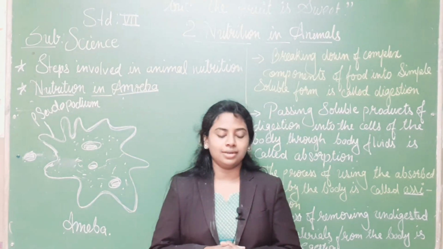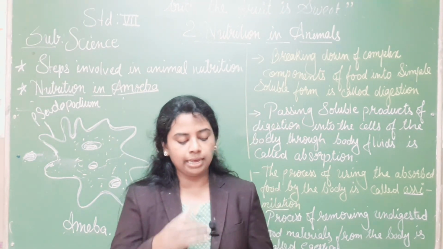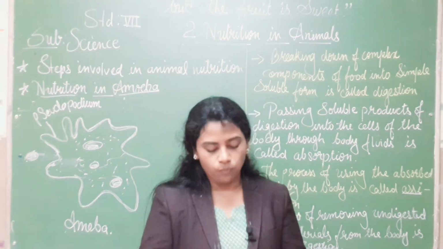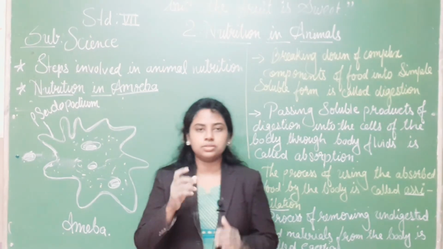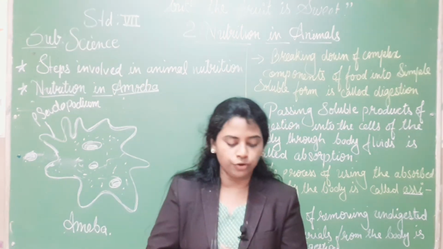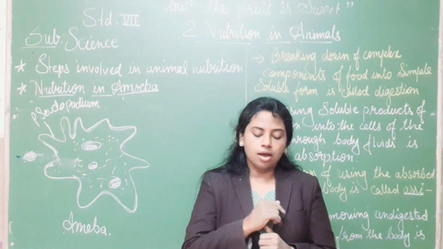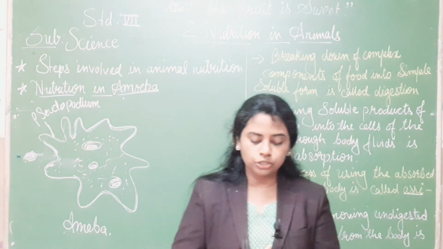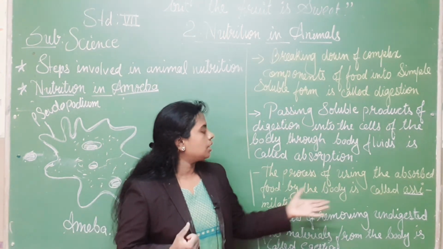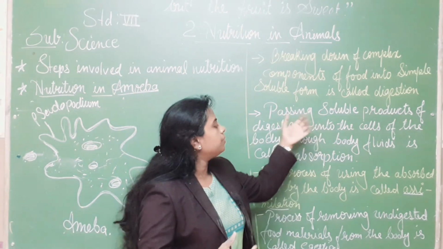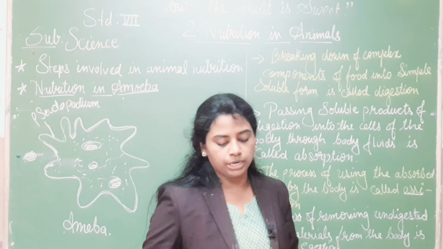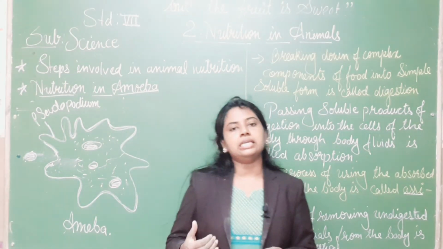Then time to answer, page number 14, time to answer A, B, C, D, E. Some points are mentioned, and you circle the correct word among the words given. Just see the definition and you'll get to know. I'll do the first one for you. Assimilation or absorption is the process of using absorbed food. As I have told you, the process of using absorbed food is definitely assimilation. Continue the same way for B, C, D, E. This is for the homework.